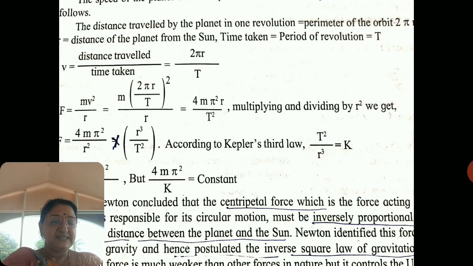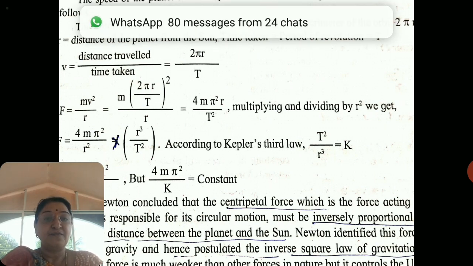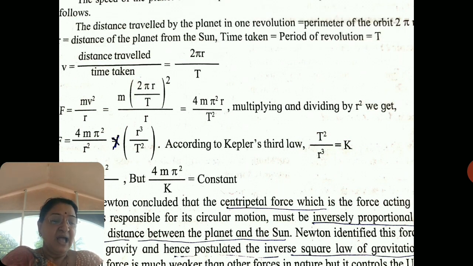As we know, the speed of the planet we can also express in terms of the period of revolution, that is capital T. As we know, speed is equal to distance upon time. Now the distance travelled by the planet in one revolution is equal to the perimeter of the orbit, which is equal to 2 pi r, where r is the distance of the planet from the sun.